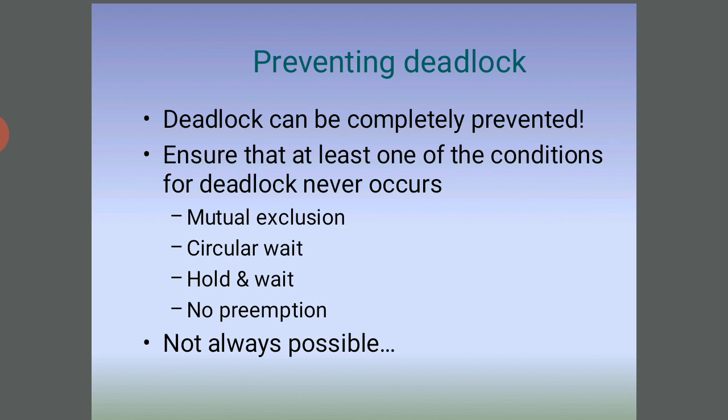Deadlocks can be completely prevented by ensuring that at least one of the conditions for deadlock never occurs: mutual exclusion, circular wait, hold and wait, and no preemption, which is not always possible. So here, to develop a description of deadlocks, which prevent sets of concurrent processes from completing their tasks, and to present a number of different methods for preventing or avoiding deadlocks in a computer system.